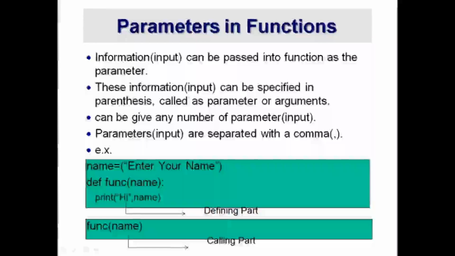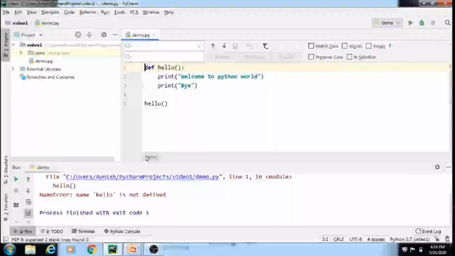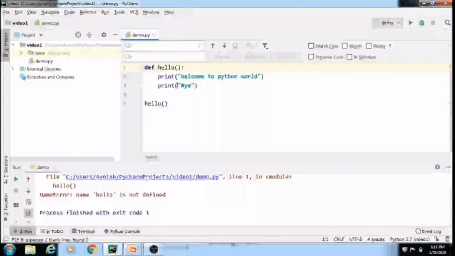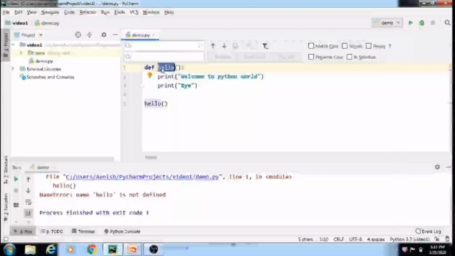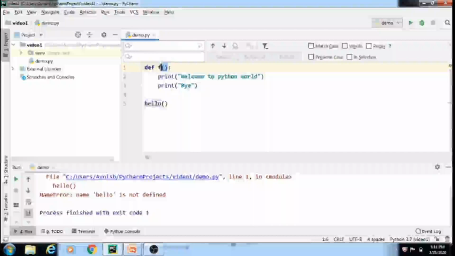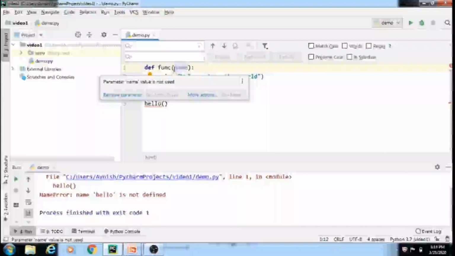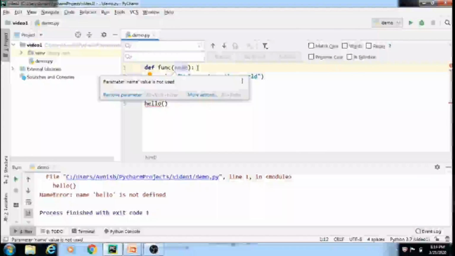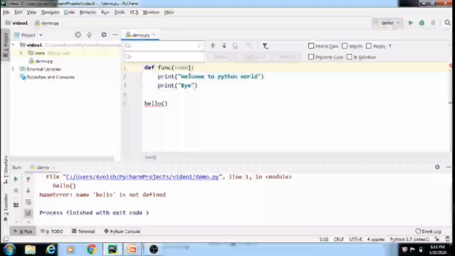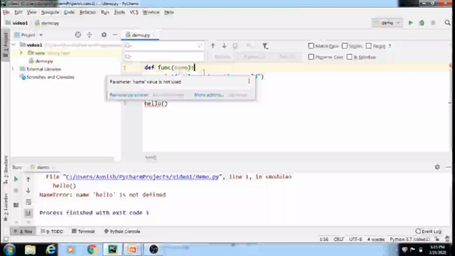Suppose we take this example here. We will change some code here. Now in this case, name is a parameter because it is in between two round brackets. It is in between parentheses, so it now becomes input or information to the function.